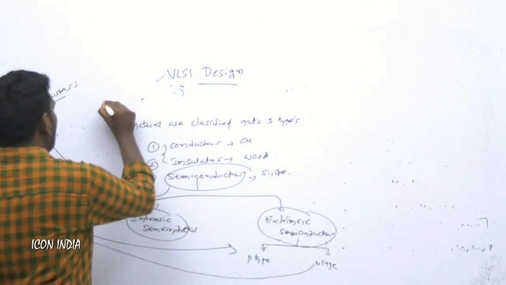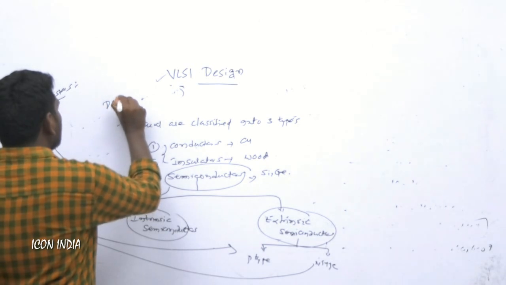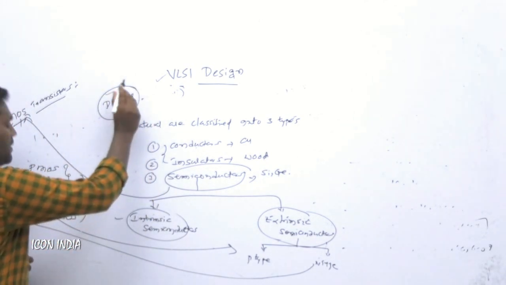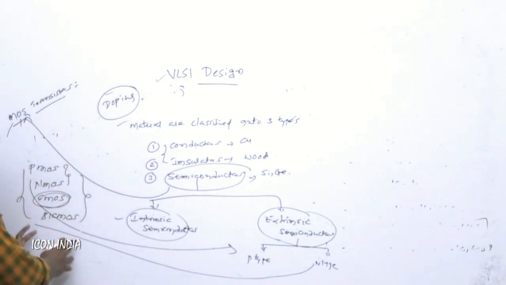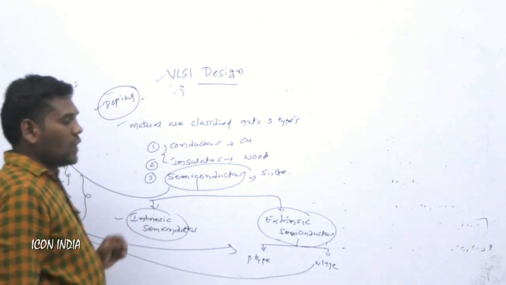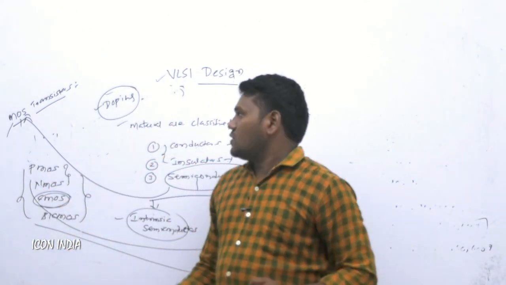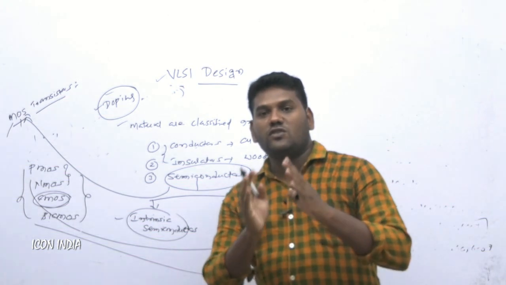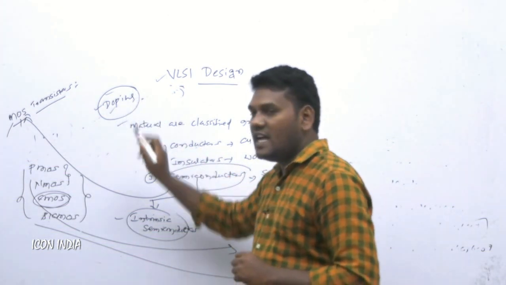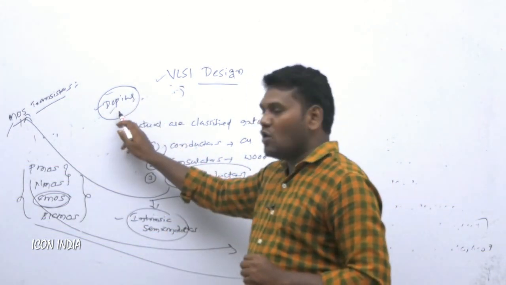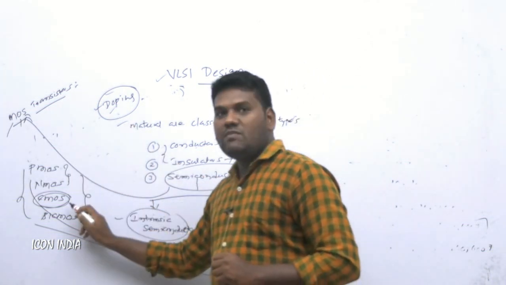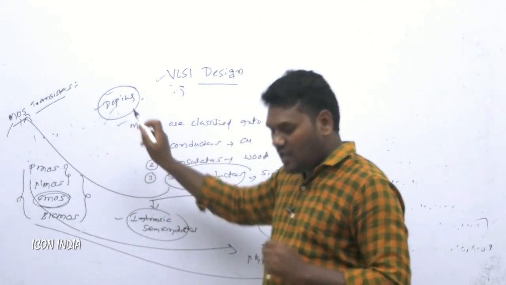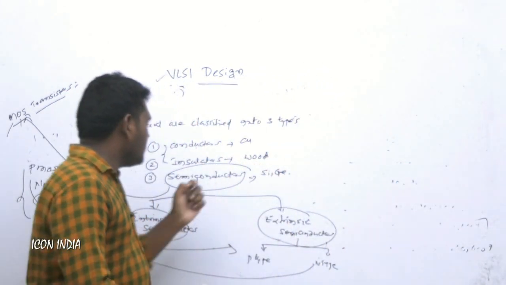This is a very important concept in VLSI design, because in every fabrication process we have to use the doping process. What is meant by doping? Doping is the process of adding impurities to the original material. By using the doping process, we can add some impurities in the fabrication process. So this is very important.